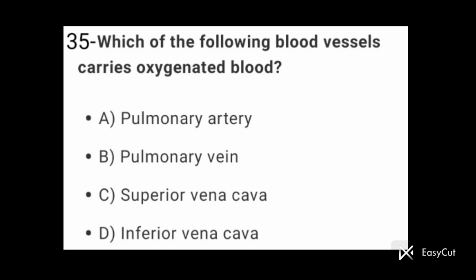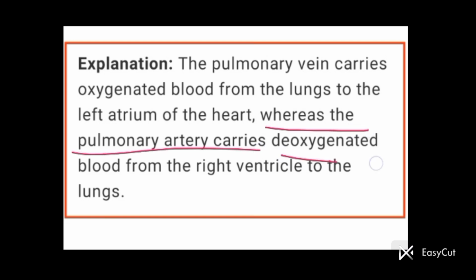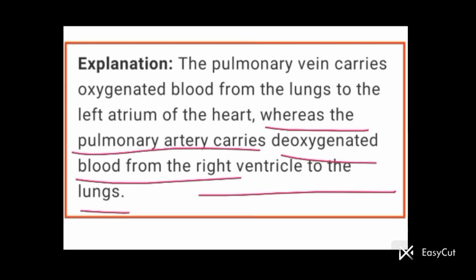Question number 35. Which of the following blood vessels carries oxygenated blood? Option B is the correct option here. Pulmonary vein is the blood vessel which carries oxygenated blood. The pulmonary vein carries oxygenated blood from the lungs to the left atrium of the heart. Pulmonary vein oxygenated blood carry करती है कहाँ से कहाँ तक? Lungs से left atrium of the heart तक. Whereas the pulmonary artery carry करती है deoxygenated blood from the right ventricle to the lungs.